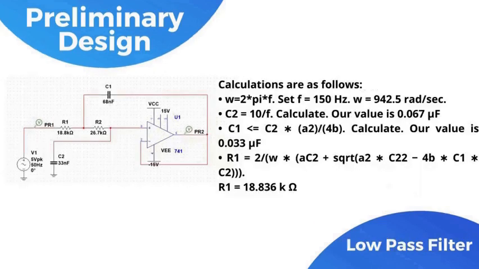Coming to the next stage, we have a low pass filter. The next stage of this device is an active low pass filter. The ECG signal is made of many different waveforms, which each have their own frequency. We want to capture all these without having any high frequency noise. The standard cutoff for ECG monitors of 150 Hz is selected. We designed it using a second order Butterworth filter, which has coefficients A and B as 1.414 and 1 respectively. Setting the gain to 1 makes the operational amplifier into a voltage follower.